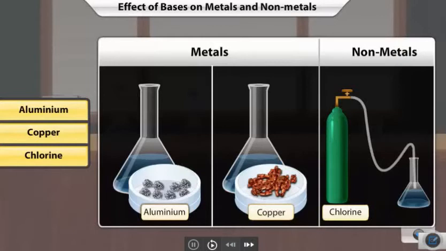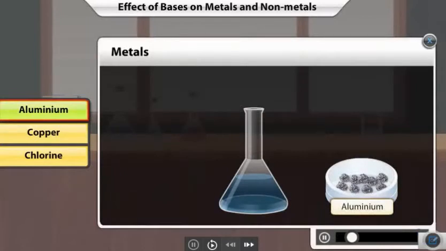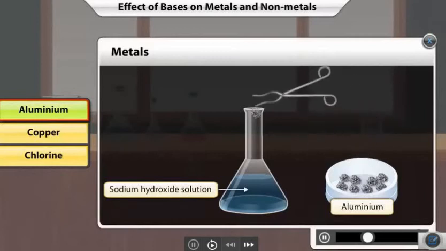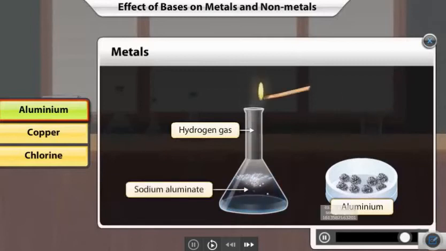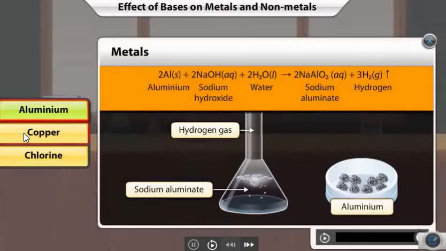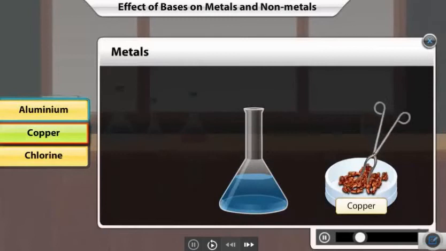Aluminium reacts with a solution of sodium hydroxide and water to form a salt, sodium aluminate, and liberate hydrogen gas. Copper does not react with the solution of sodium hydroxide and water.